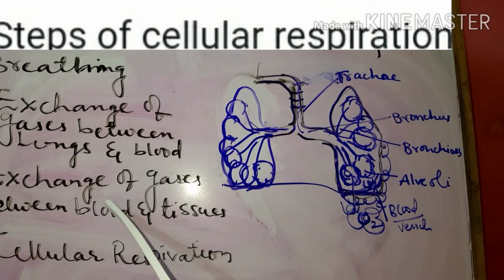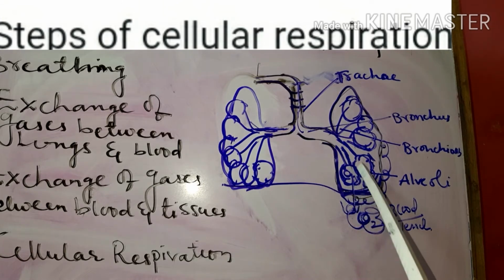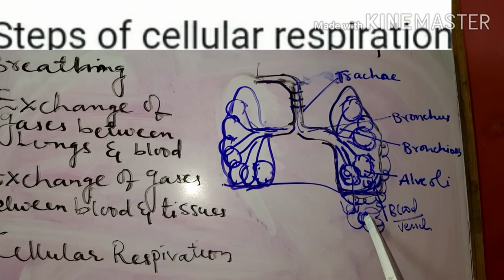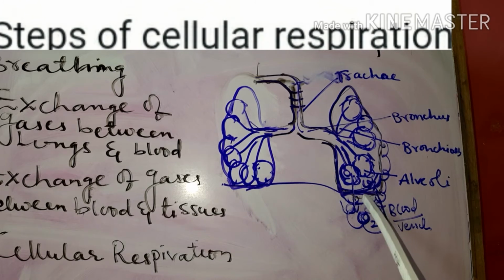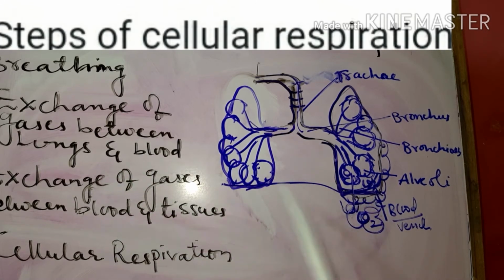And the next one is exchange of gases between blood and tissues. Once the oxygen from the alveoli is diffused into the blood, it is carried to all the tissues, that is all the organs of the body. We all know that organs are made up of tissues, and tissues in turn are made up of cells. So the blood carries the oxygen to the cells, and that we call exchange of gases between blood and tissues.